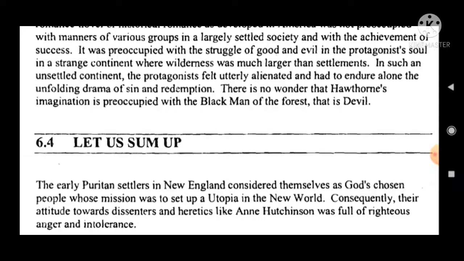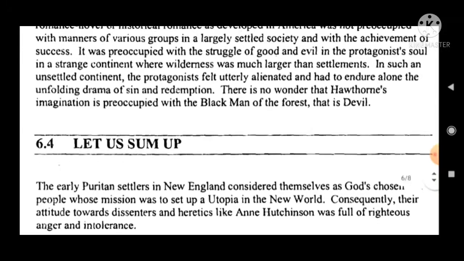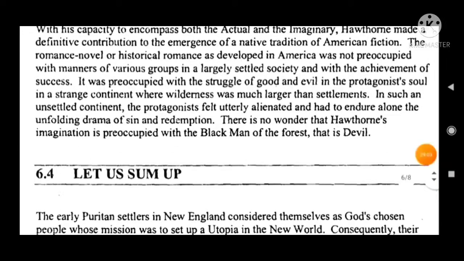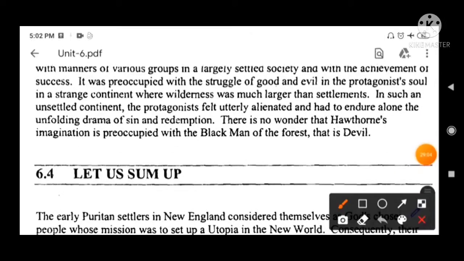Okay, you can write down the note here. The wilderness was much larger than the settlements. Here it is the main key point: wilderness was much larger than the settlements.